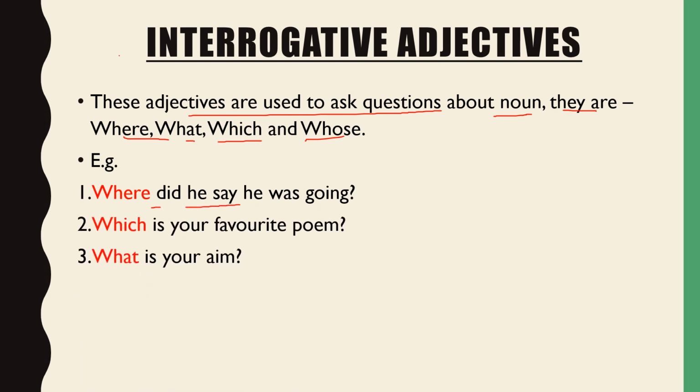Where did he say he was going? Which is your favorite poem? What is your aim? So all these words are interrogative adjectives. So this was all about the adjectives and its types.